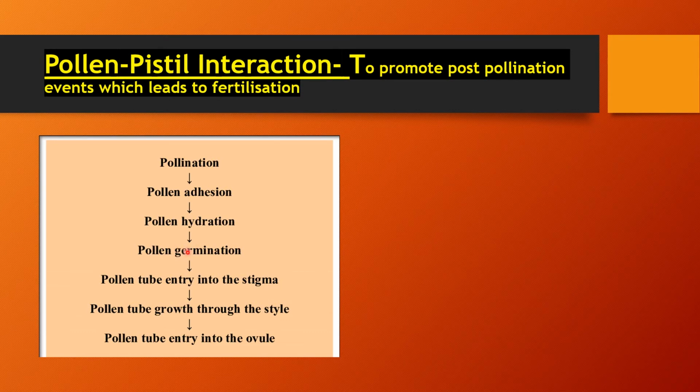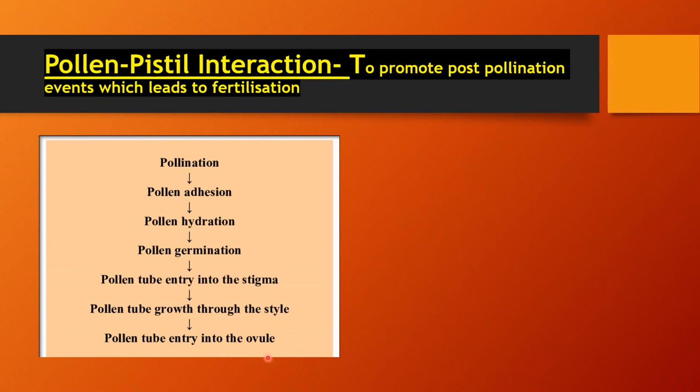During pollen germination, the pollen tube develops and enters the stigma. Then it grows through the style, throughout the style, and reaches the ovule part.